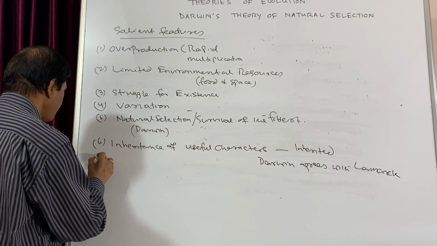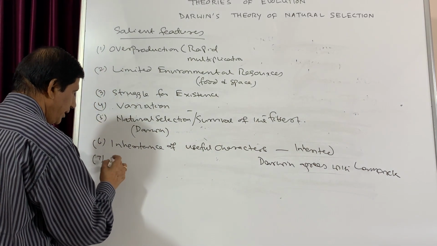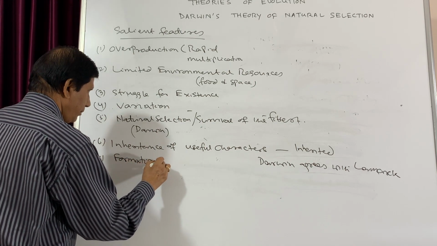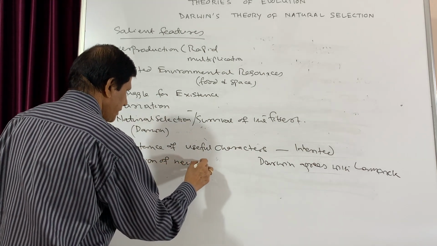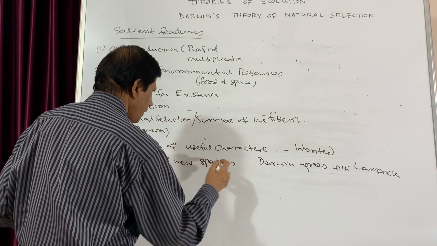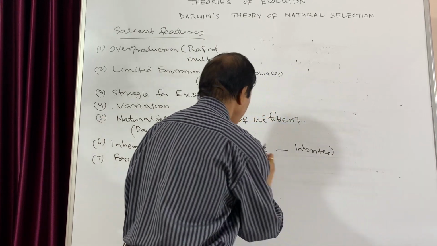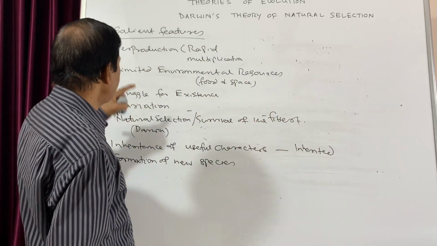Now, the next point is the formation of a new species. So this is the concluding point of Darwin's theory. That means there is overproduction.